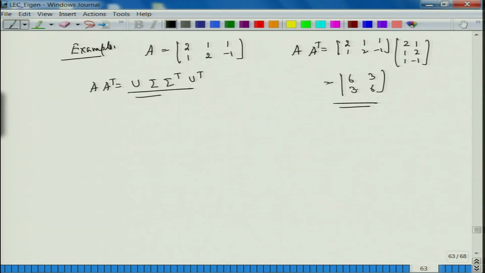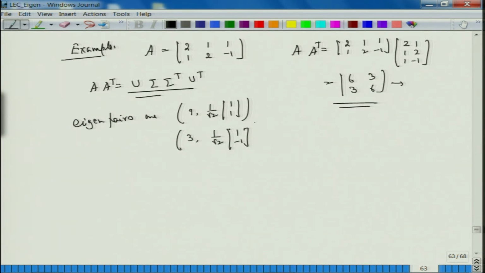So, what I have here is U I can take from the eigenpairs of this. The eigenpairs are 6 plus 3, which is 9, with 1 upon root 2, 1, 1, and the other is 6 minus 3, that is 3, with 1 upon root 2, 1, minus 1. So, these are the two eigenpairs, and therefore this implies that U is equal to 1 upon root 2, 1 upon root 2 coming from this part, and then 1 upon root 2, minus 1 upon root 2 coming from this part.